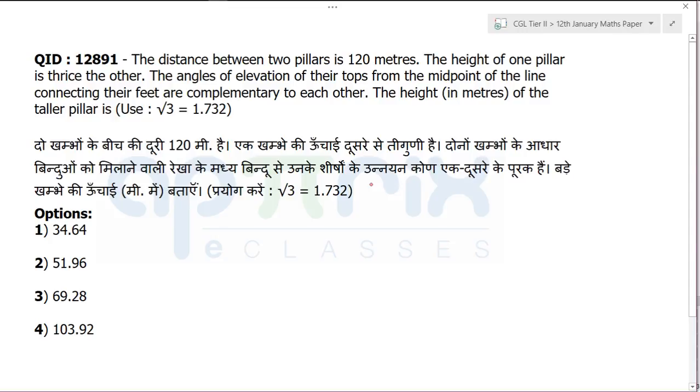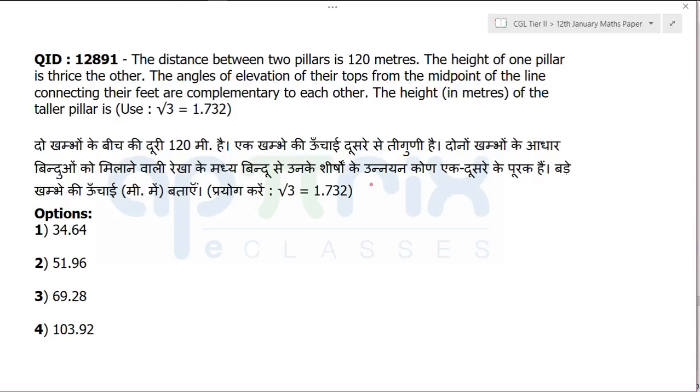Question number 91, a very interesting question it looks like. Let's read it out and see what this is. I tell you, heights and distances is the most easy topic, right? There is only one thing you need to know: 30-60-90 triangle, 45-45-90 triangle. That's it. You can solve each and every question, right? Question number 91, read it out.